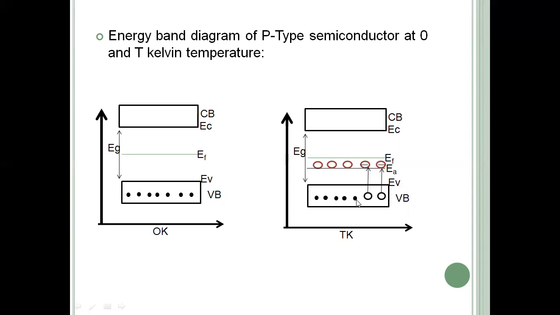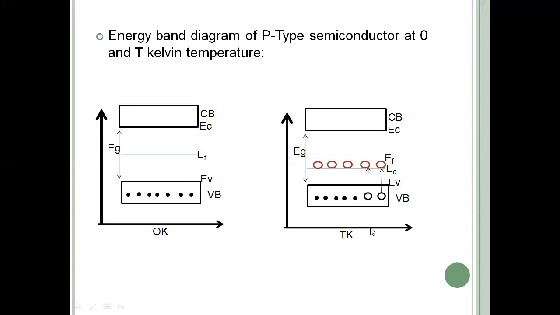So the number of electrons excited to the acceptor level gives that many negatively ionized atoms in the acceptor level and that many holes in the valency band. So for a P-type semiconductor, the condition is that the number of negatively ionized atoms in the acceptor level is equal to the number of holes produced in the valency band at lower temperatures.